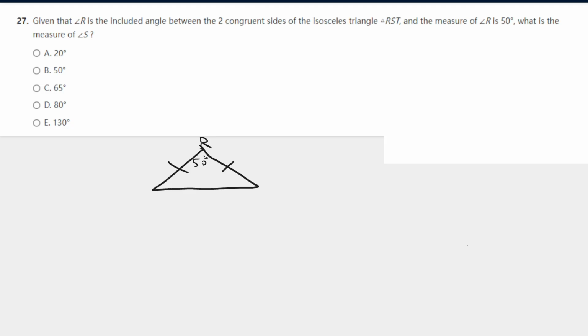So this is the one angle that won't be the same, because this angle corresponds to this side. This angle corresponds to this side. And since they have to be equal, it would be 180 minus 50, which is 130. And these two angles are the same. So just divide it by 2, you get 65. That's the answer.